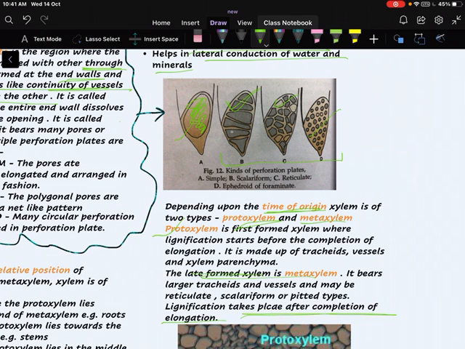In protoxylem, it is first formed xylem and lignification starts before the completion of elongation, whereas metaxylem is the late formed xylem and the lignification takes place after the completion of elongation. Protoxylem is made up of tracheids, vessels, and xylem parenchyma. Whereas metaxylem is made up of larger tracheids and vessels, which can be either reticulate, scalariform, or pitted types.